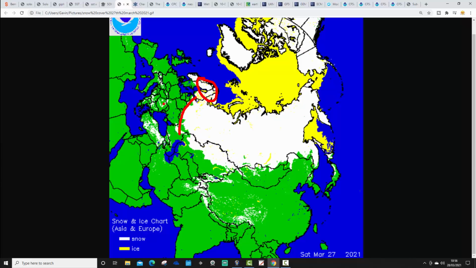I've still got some snow in Europe. Most of it is over mountainous areas such as the Alps. There is still a little bit left across this southeastern part of Europe as well. Most of western Europe is pretty snow-free.